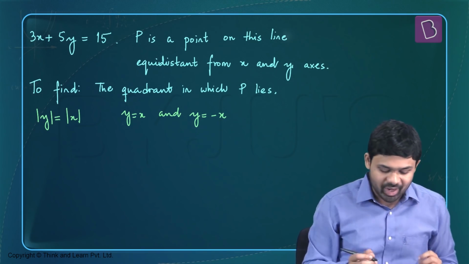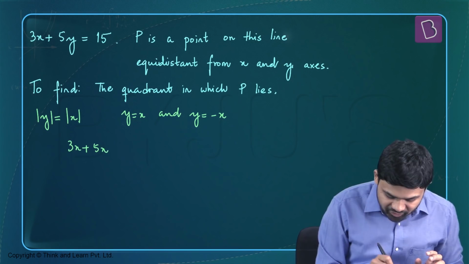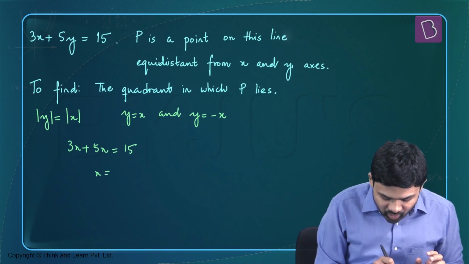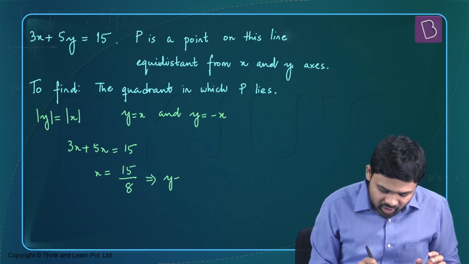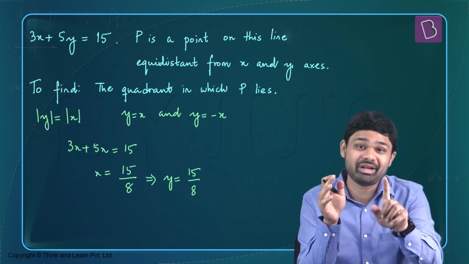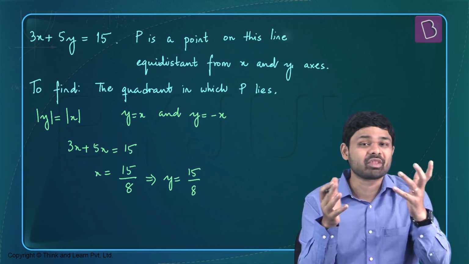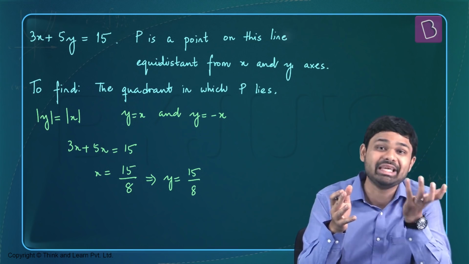So for the first line, we'll put y equal to x, we'll get 3x plus 5x equal to 15, or x equal to 15 divided by 8. Of course, y will also be equal to 15 by 8. The point (15/8, 15/8) lies in the first quadrant. See, this is the point P. We were never asked the coordinates, so we easily could conclude that there is a point in the first quadrant